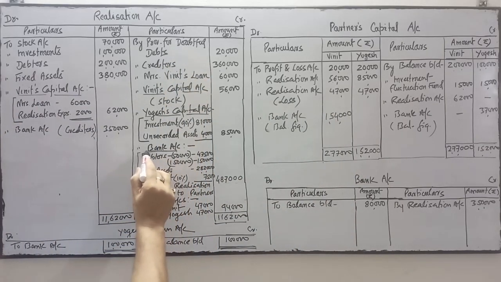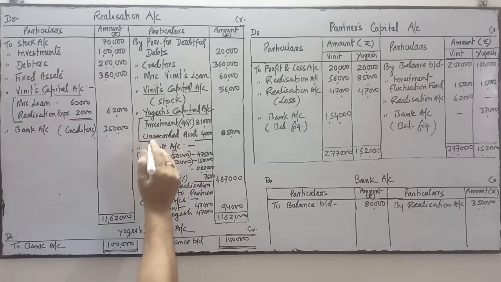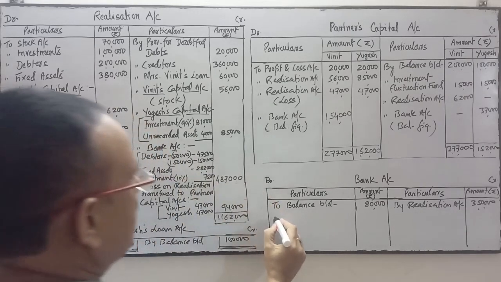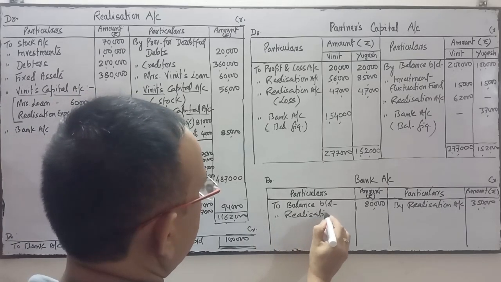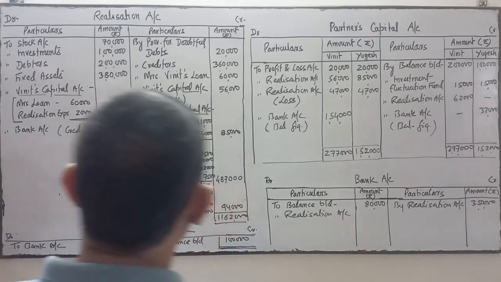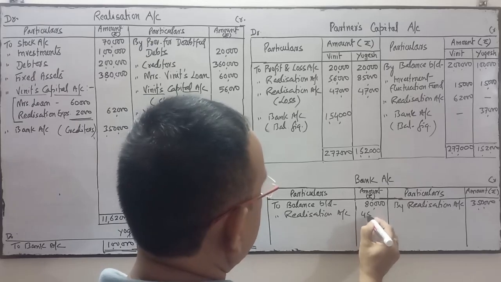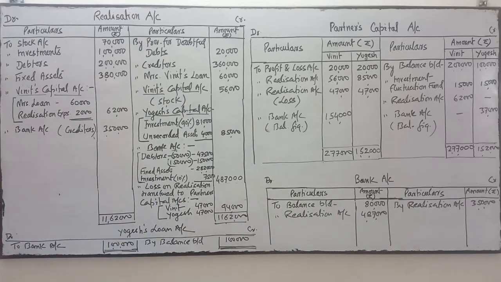Come this side and find out the bank. Yes, bank is here, and this one is the total amount of bank, 4,87,000. So the entry is bank account debit to realization. Bank is on debit in the transaction. Bank account debit to realization, 4,87,000.